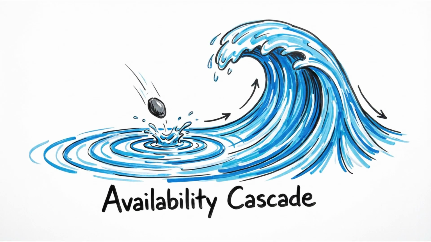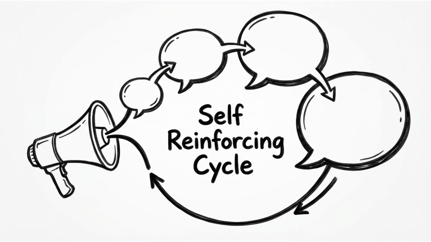The most significant consequence of this heuristic is the availability cascade. This is a social feedback loop where a perceived risk can spiral into mass belief and public panic. It begins when a media report on a relatively minor event triggers a small amount of public concern, which then grows exponentially. This initial concern generates more media coverage, which in turn makes the event even more available in the public mind. As the story spreads, it becomes a self-reinforcing cycle of increasing fear and belief. The more people talk about it, the more true and dangerous it seems to everyone involved.